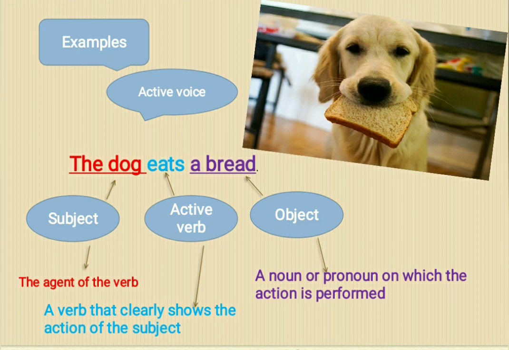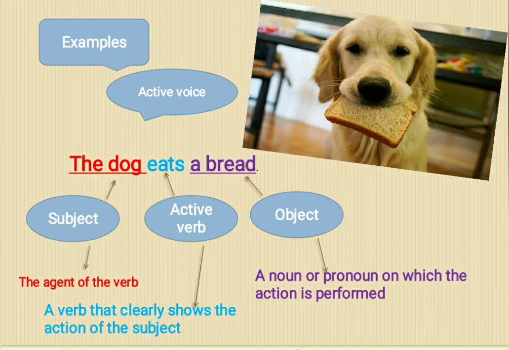It means the eating work was done on which noun or pronoun? A bread. So, a bread is object. So, understood? What is object? A noun or pronoun on which the action is performed or carried out. That is object.